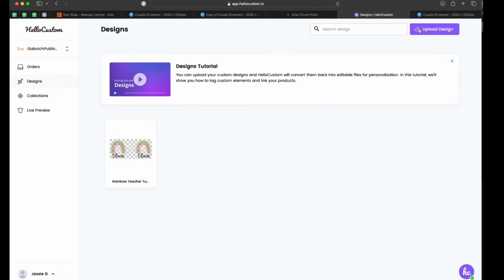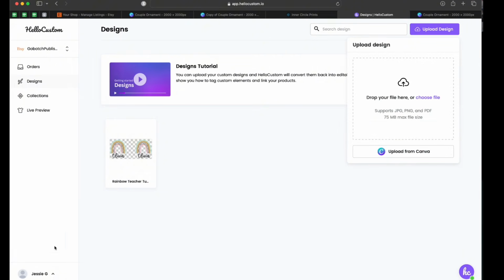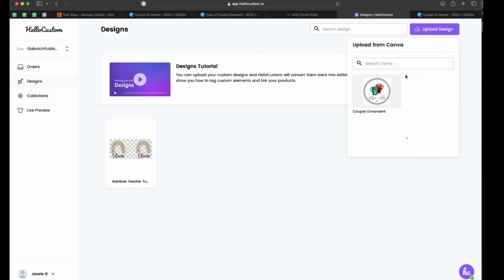Now when you click on upload a design, you no longer have to upload a PDF or a PNG. It automatically syncs with your Canva account. So then you can go back to connections. It'll help you hook it up right here. Upload from Canva. It loads in your artwork documents. The most recent ones that you've created will be first, but you can also search it.